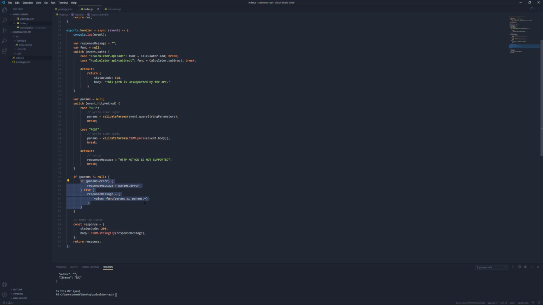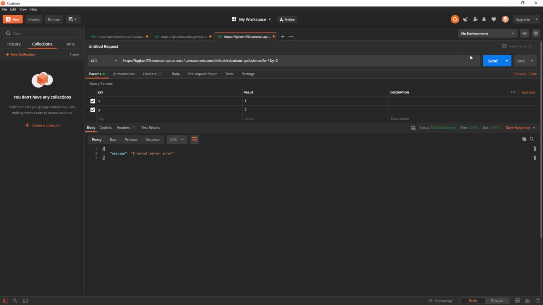Let's go ahead and deploy this and make sure that everything is good. Okay, so back in Postman, we're going to try to send up this same request and hopefully we don't get any errors, and it looks like we don't. Now we get the response as a JSON object. We get the value field that's passed back with the value that should be returned from subtracting 2 from 1. So 1 minus 2 is definitely -1, so it looks like that's working. And if we do this with add, then that works as well.